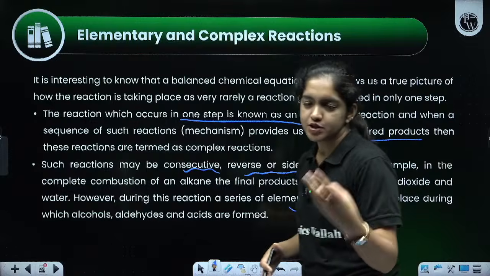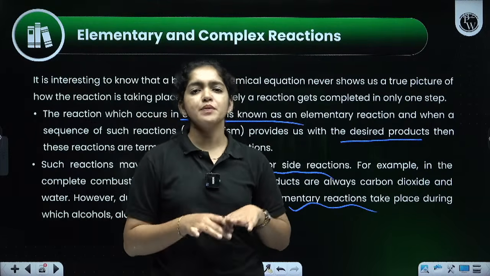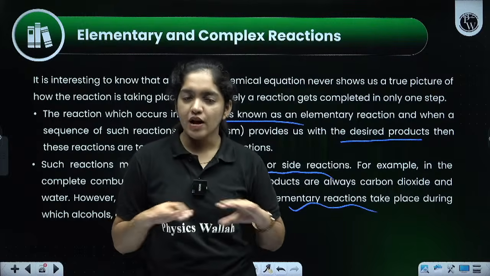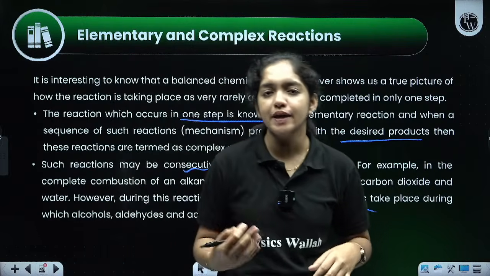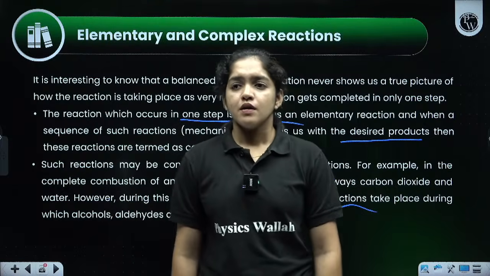Sometimes there will be 2 types of reactions: elementary reactions and complex reactions. Elementary means what? Only happening in one step. Complex means the reaction is happening in 2 or more, 5 or 6, 7 steps.